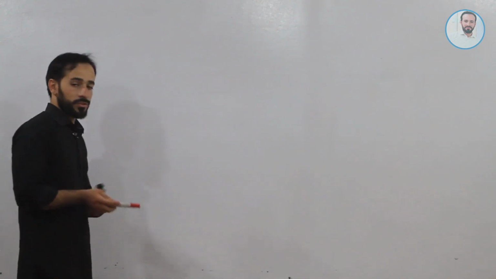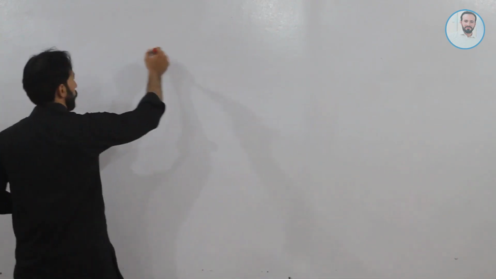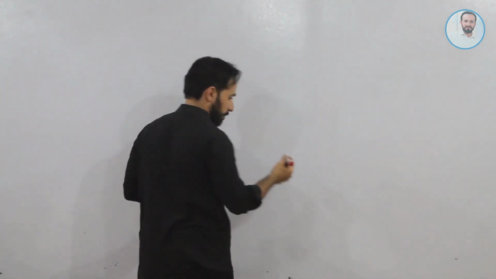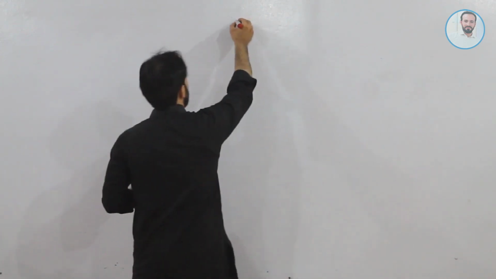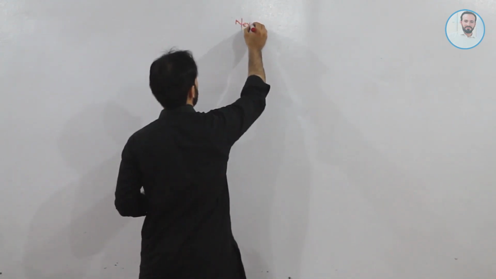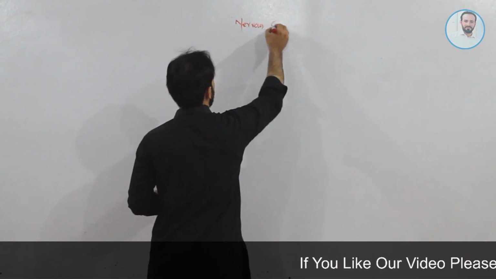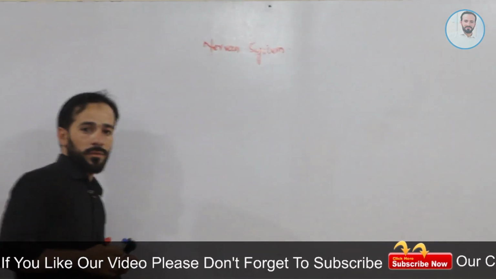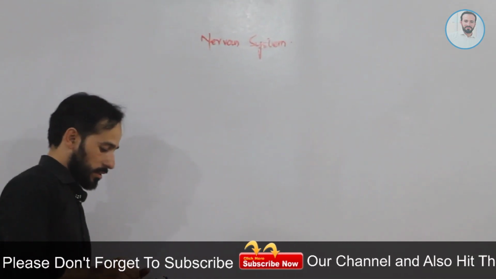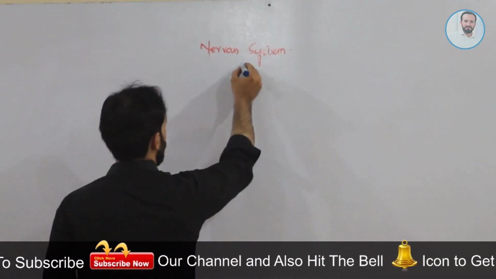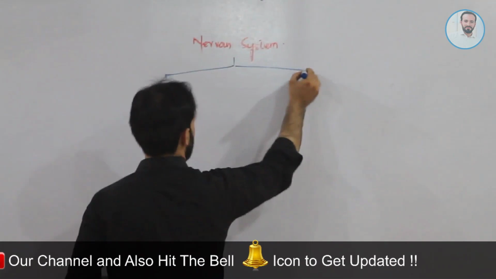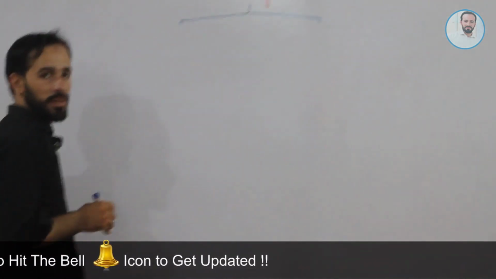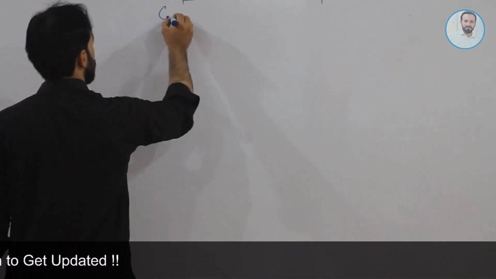Right, let's begin with the divisions of the nervous system. As we know, we have a very specialized nervous system in our body. From the beginning you know that I had classified the nervous system into two different parts. So the nervous system is classified as central